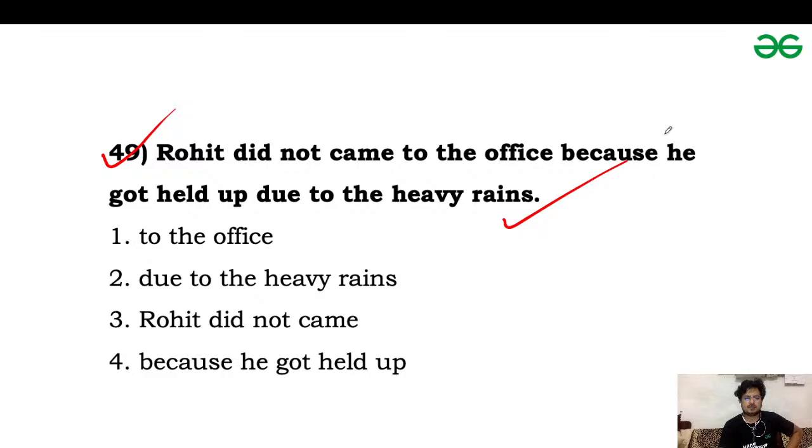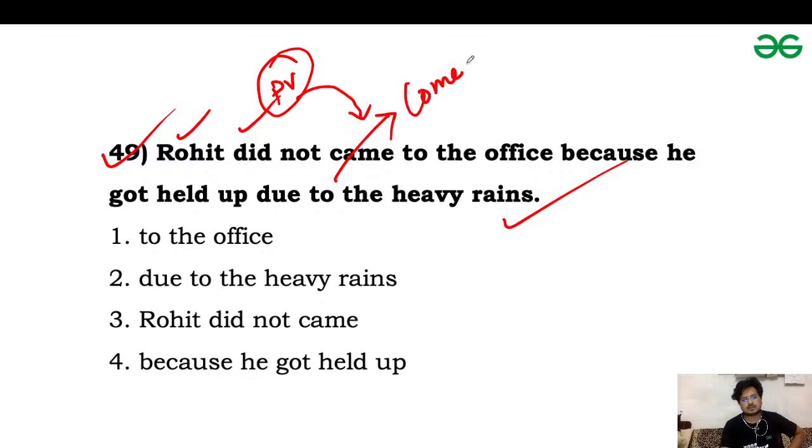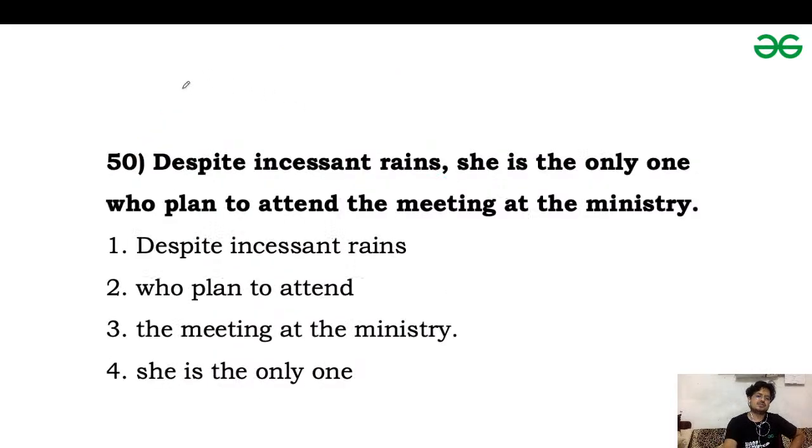Rohit did not came to the office because he got held up due to heavy rains. So Rohit is the subject and we are using did as a primary verb. Whenever we use do, does, did as a primary verb, it always takes the base form of the verb. And came is the derived form of the verb come, so this is not the base form. The base form is come. So it should be: Rohit did not come to the office because he got held up due to heavy rains. Next and the last question of this session.